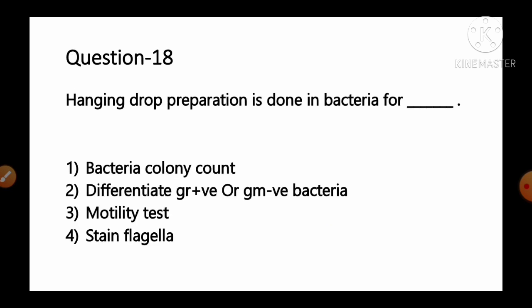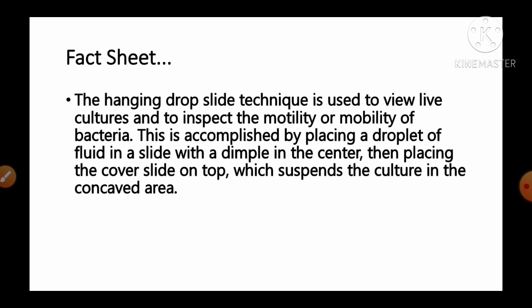Hanging drop preparation is done in bacteria for: option number 1, bacteria colony count; number 2, differentiate gram positive or gram negative bacteria; number 3, motility test; number 4, stain flagella. And the fact given regarding this question: the hanging drop slide technique is used to view the live culture and to inspect the motility or mobility of bacteria.